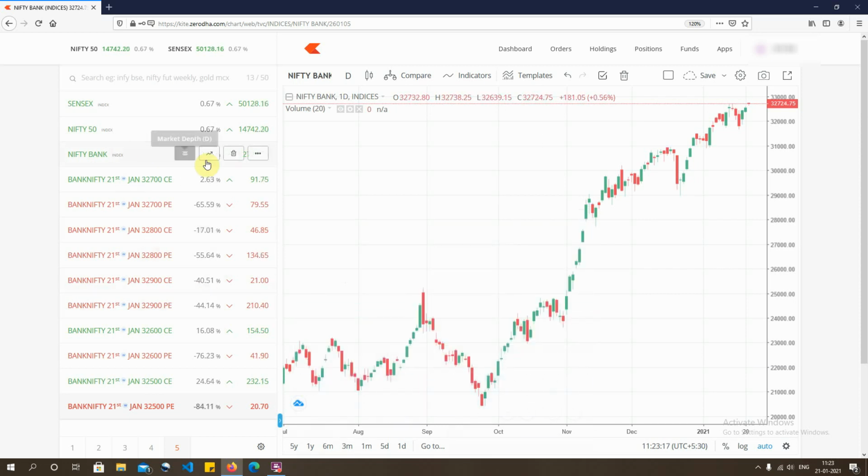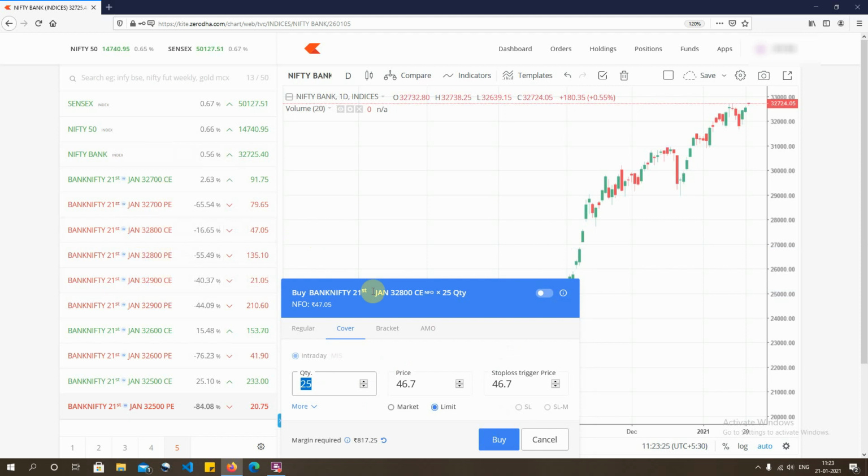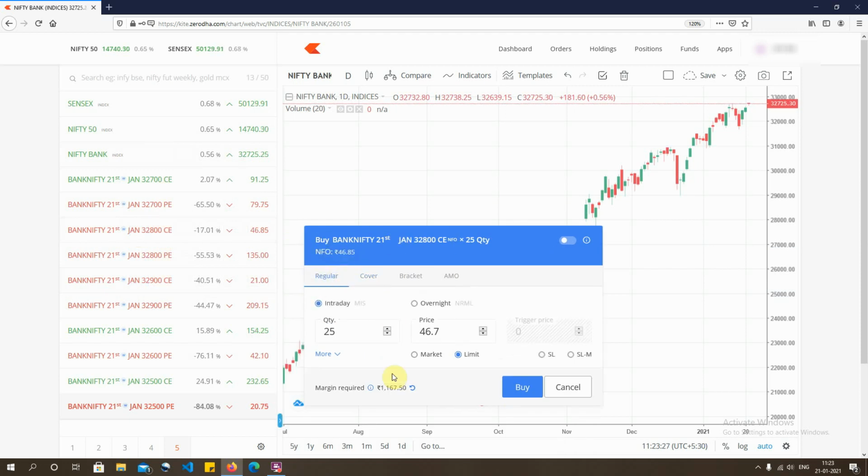And if you're saying that the market should breach the highs and I can go a little out of the money also, the next option which we have in mind is say 32,800. So you just go there. You have the option either to place a regular order or to place the cover order. You can choose whatever price or entry point you want. Say I want to buy it at a price of 45 and I want to keep the stop loss at say maybe 25. The amount of margin money required is 787.